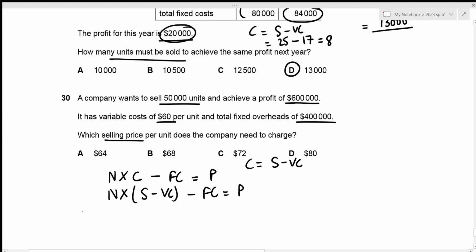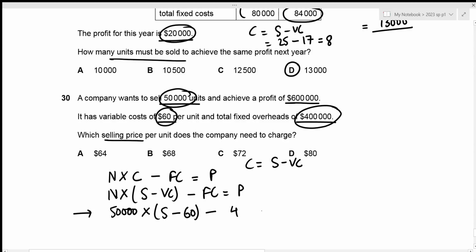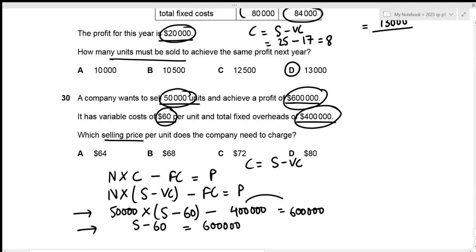Now let's substitute the values. The number of units is 50,000. We need to figure out the selling price. We have our variable cost to be 60 per unit. Then we have our fixed overheads to be 400,000. And we're also given the profit amount of 600,000. Now let's solve this equation. That's going to be sales minus variable cost, 600,000. This goes to the other side, that's plus 400,000.